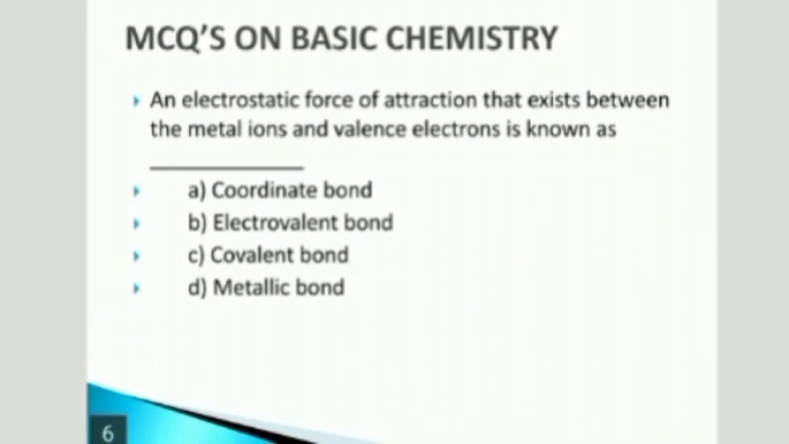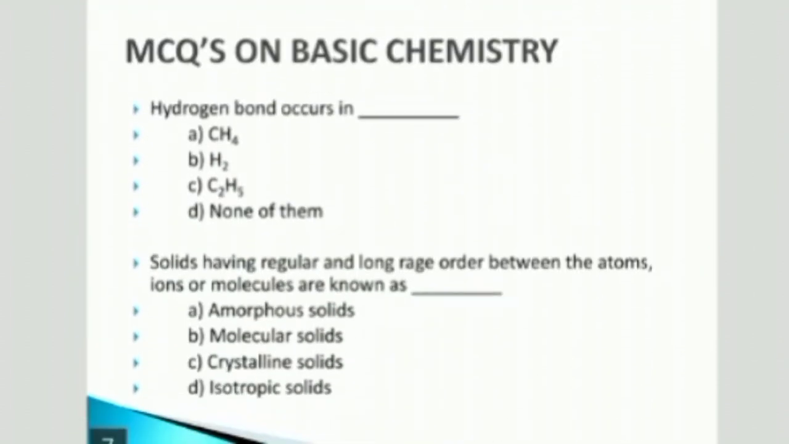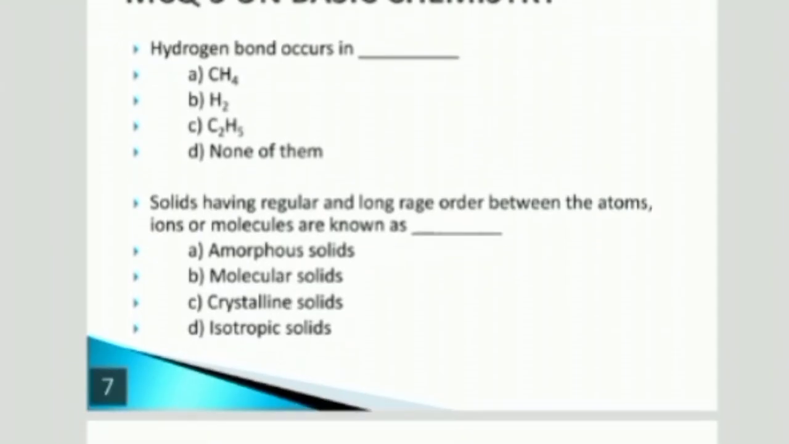Next question. An electrostatic force of attraction that exists between the metal ion and valence electrons is known as. The answer is D, that is the metallic bond. Next question. Hydrogen bond occurs in. Answer is none of them. Next. Solids having regular and long range order between atoms, ions or molecules are known as. The answer is C, crystalline solid.